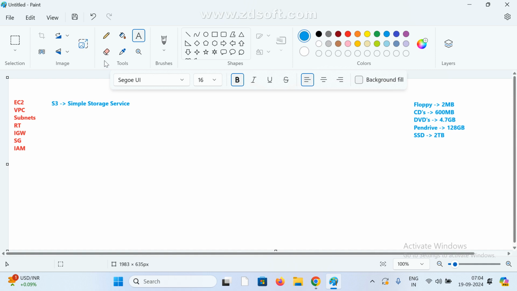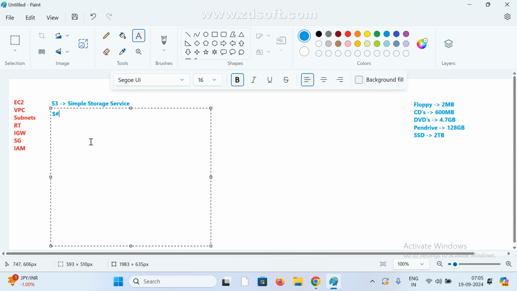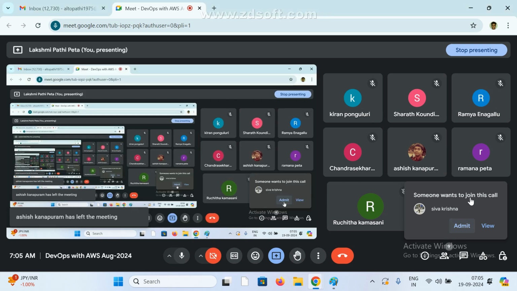Here we can store unlimited data. How much you want, we can store. S3 supports unlimited data storage provided by AWS. We can only store it in AWS.